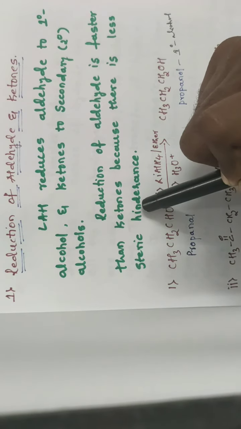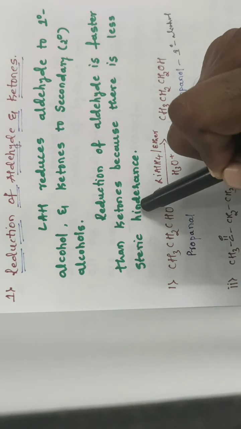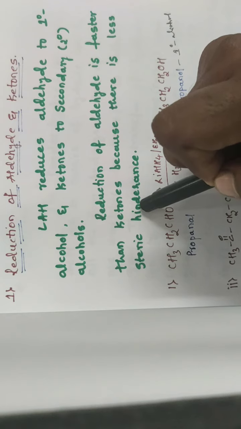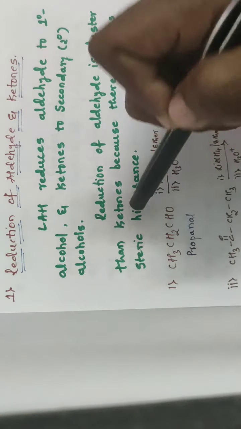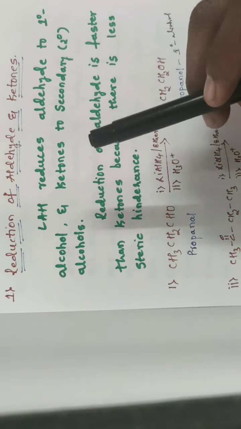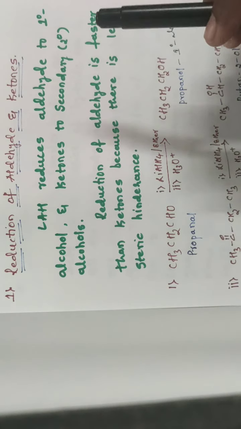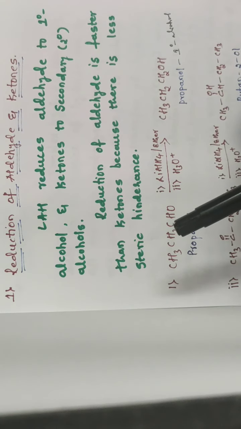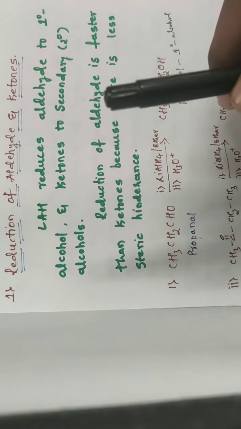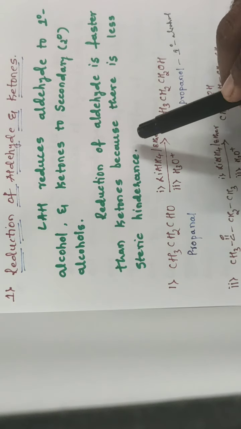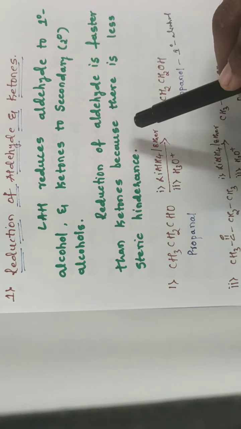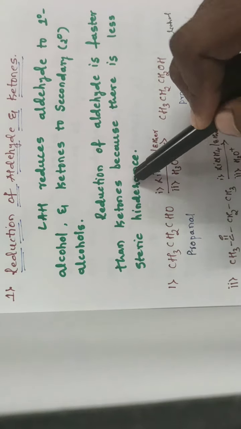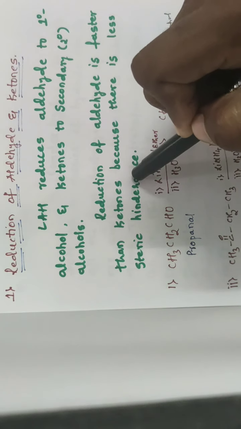Then the reduction of aldehyde is faster than ketones because there is less steric hindrance. If you consider the ketone molecule, the double bonded carbon atom is bonded to 2 alkyl groups, but in the case of aldehyde, it is bonded with one hydrogen and one alkyl group, so the reduction of aldehyde is much faster as compared to ketone. That is because of the steric hindrance of the alkyl group.